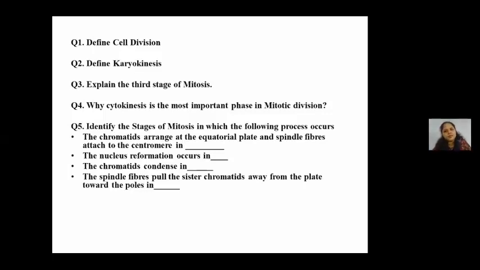All right. So students, that was all for today. In your homework, you are going to draw a neat labelled diagram of any one of the stages of mitosis. In the next class, we will study the detailed process of meiosis. Now, students, I have one small video. It's an interesting video which will show you how this process actually occurs in the cell, and it will be really helpful for you. So just allow me to share this video with you.